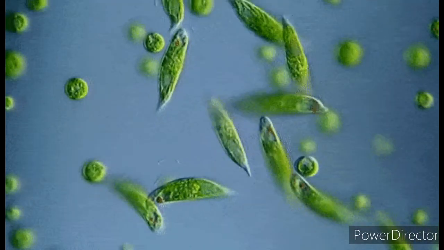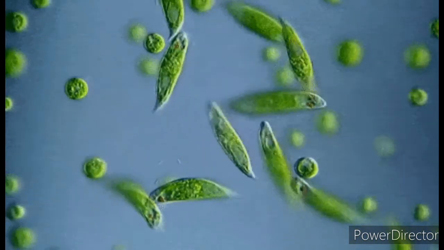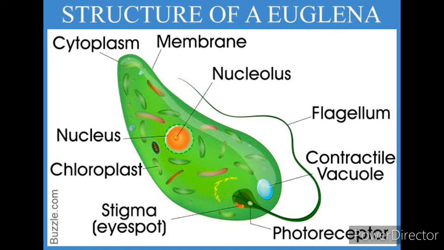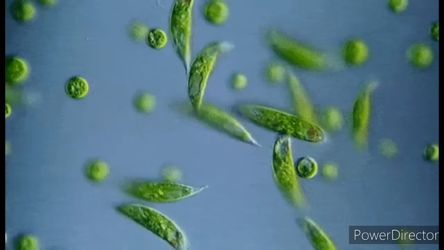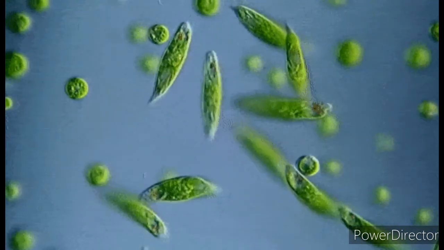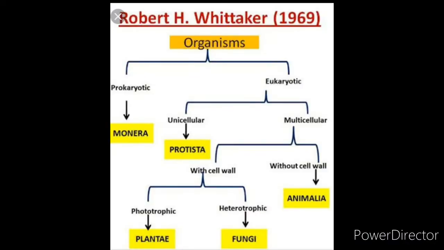For example, Euglena contains chlorophyll, and we know that plants contain chlorophyll, but it is devoid of a cell wall, whereas plants consist of a cell wall. So, Euglena cannot be placed under the kingdom Plantae. At the same time, it has an eye spot-like structure like animals. Therefore, Robert Whittaker in the year 1969 suggested that bacteria should not be classified under plants and even protozoans should not be put under the animal kingdom.